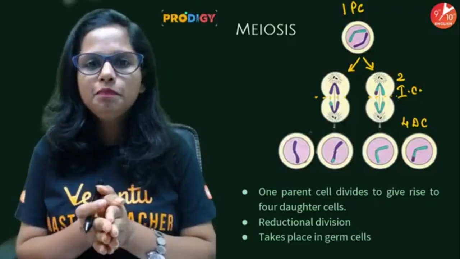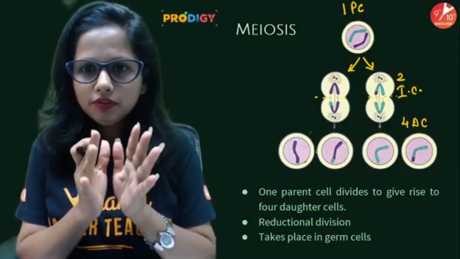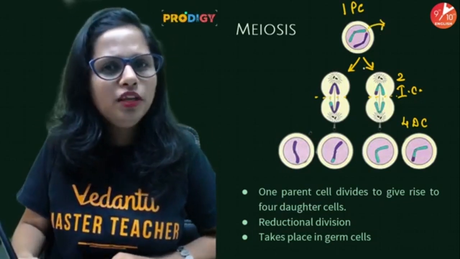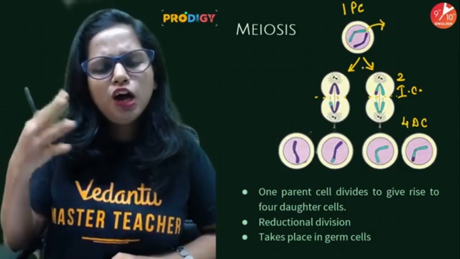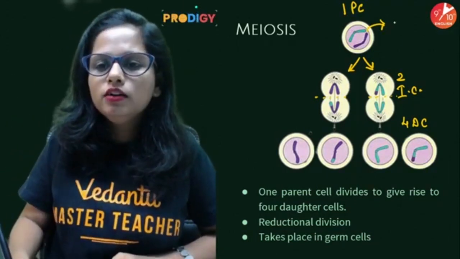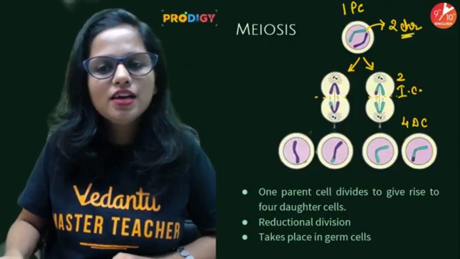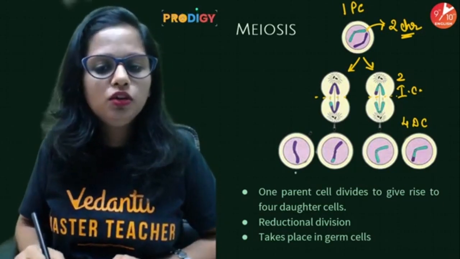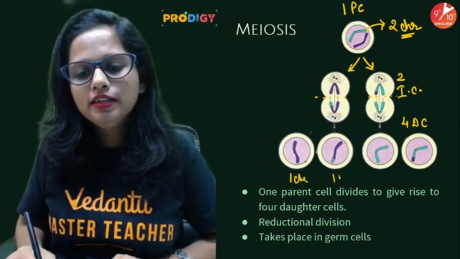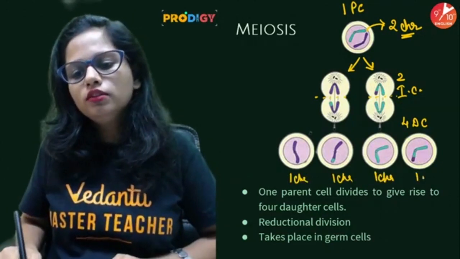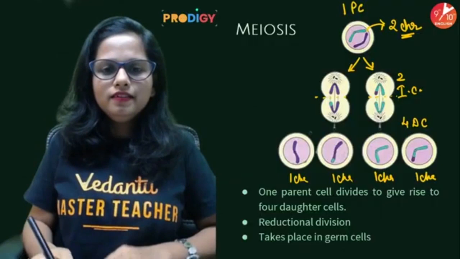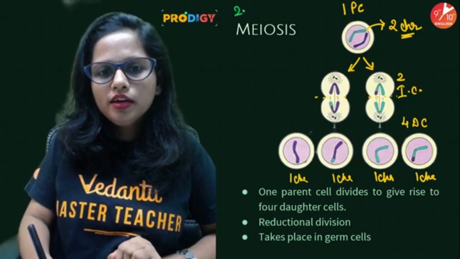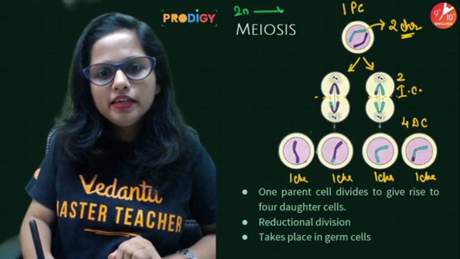Now people, have a look over here properly. How many chromosomes are present in the parent cell? Let me know in the comment section. There are 2 chromosomes, as you can see as of now. Then in the daughter cells, there is 1 chromosome in each, right? So can I say that here the 2n is getting transformed into n.